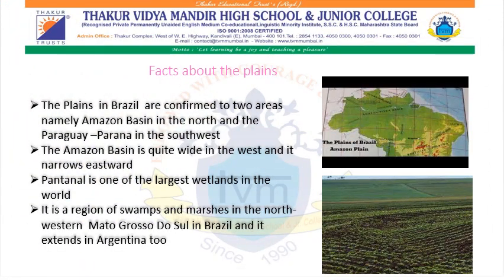The fourth physical division of Brazil is the plains. The plains of Brazil are confined to two areas, namely the Amazon basin in the north and the Paraguay-Paraná source region in the southwest. The Amazon plains lie between two highlands and form the largest plain of Brazil.